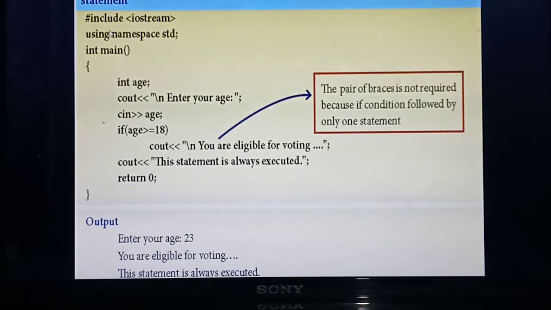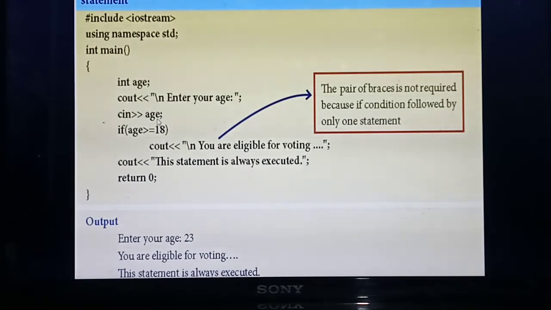What's the first line? #include <iostream> header file, then using namespace std, then the main function. Inside main you declare a variable called age, because you are going to check the age. So int age. Next, in the output screen you give cout "Enter the age". You are asking the user to enter the age, so you give input in age.